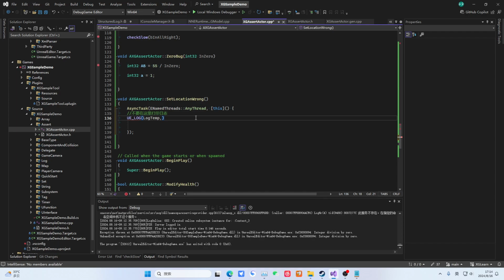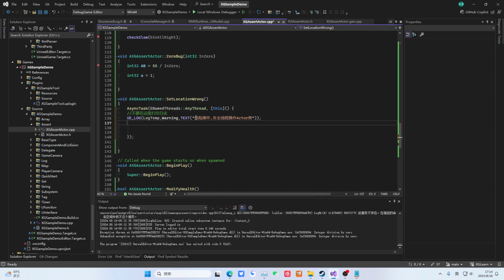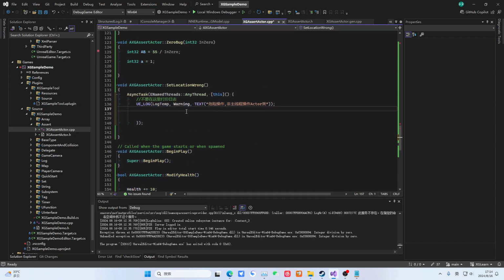Then what do we print here? Print a warning. Dangerous operation, non-main thread operation on actor tag. Okay. Remember to add a semicolon here. Let's format it. So this is actor location.